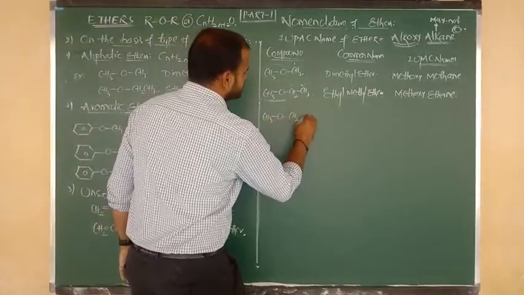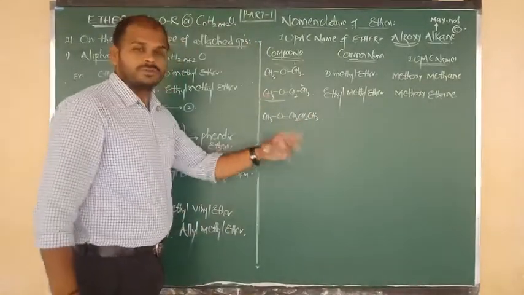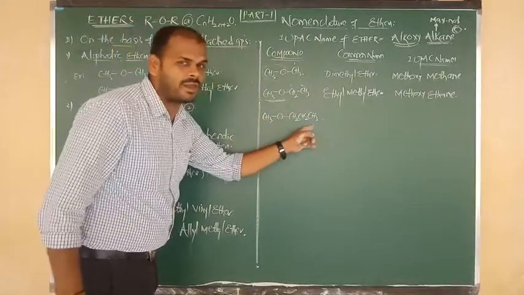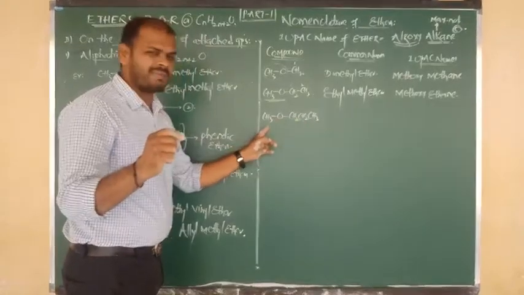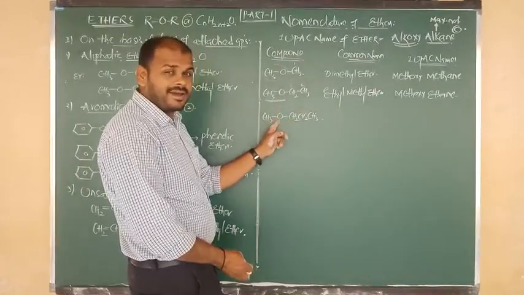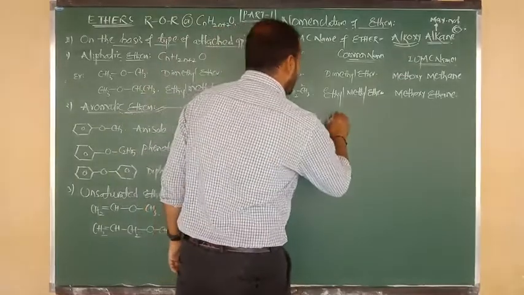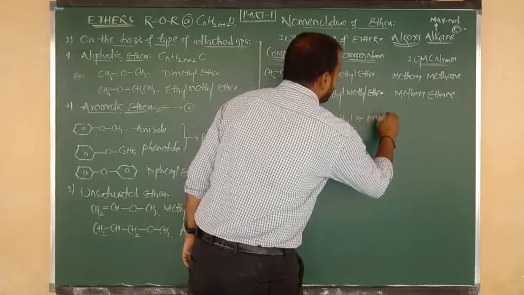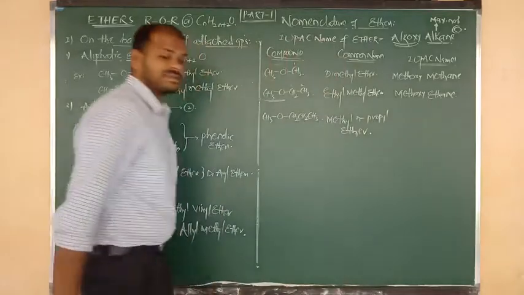Next example I am going to write: CH3 bonded to O, O bonded to CH2, CH2, CH3. Methyl connected to oxygen, and oxygen connected to 3 carbons, that is nothing but N-propyl group, and this is methyl group. यहाँ पर propyl group, P letter, but यहाँ पर M letter, N के बाद ही P आएगा. So methyl propyl ether, but this is normal propyl, not isopropyl. So the common name of this compound is methyl N-propyl ether. Methyl N-propyl ether. समझे बेटा?